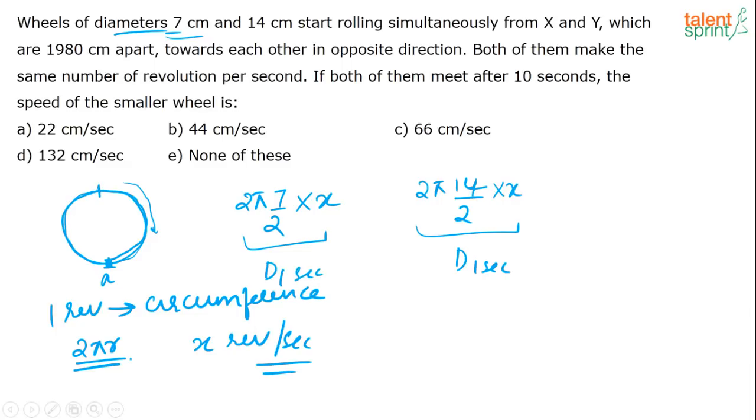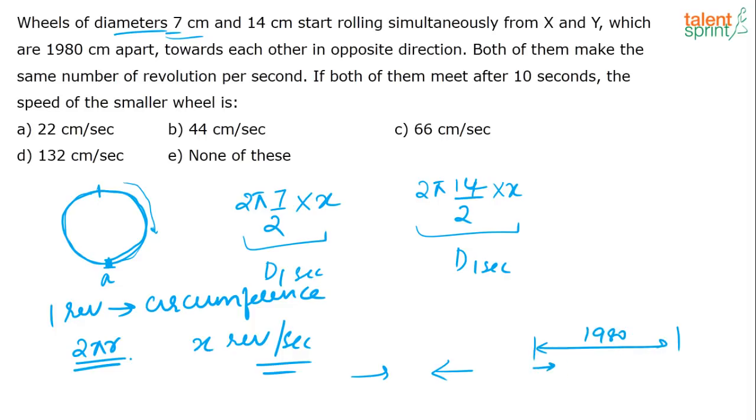Now what are they saying? Both the wheels are moving in opposite directions towards each other, and they are meeting each other in 10 seconds, and the distance between them is 1980 centimeters. So what does that mean? Both the wheels are at a distance of 1980 centimeters.